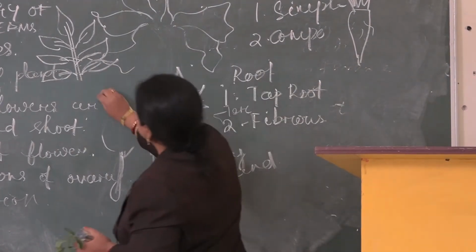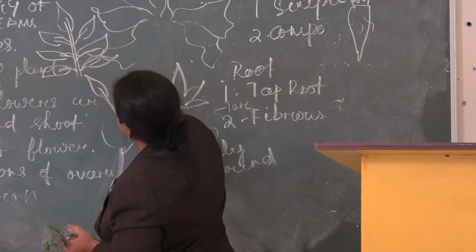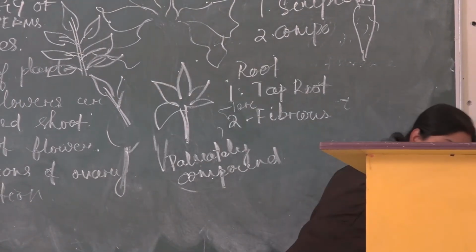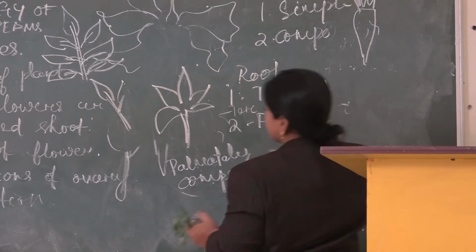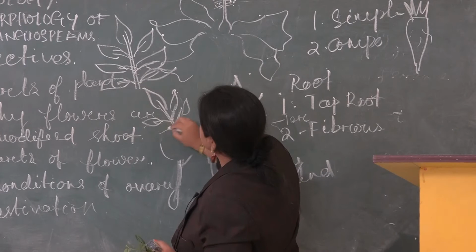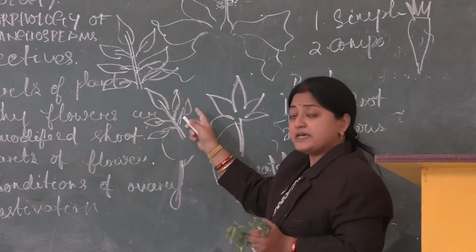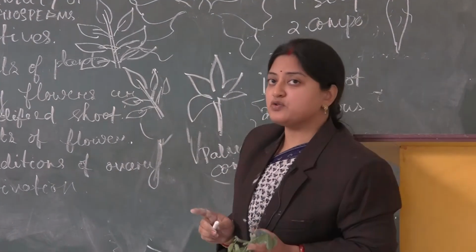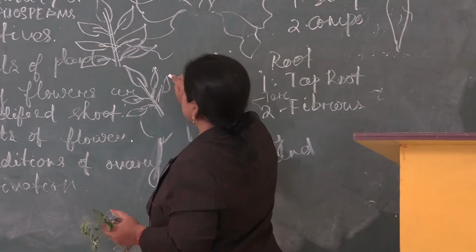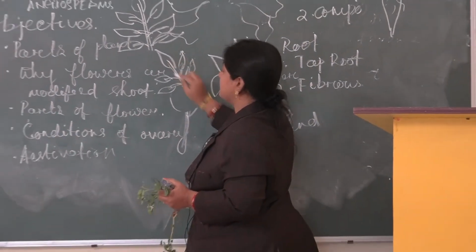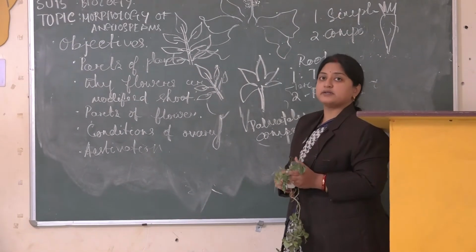Whereas in case of your tamarind or your curry leaves, this is the structure. So the leaf is divided into a number of leaflets. It can be again of two types. One is your alternate, another one is your composite. If they are residing just against each other, then that is known as your alternate leaf.